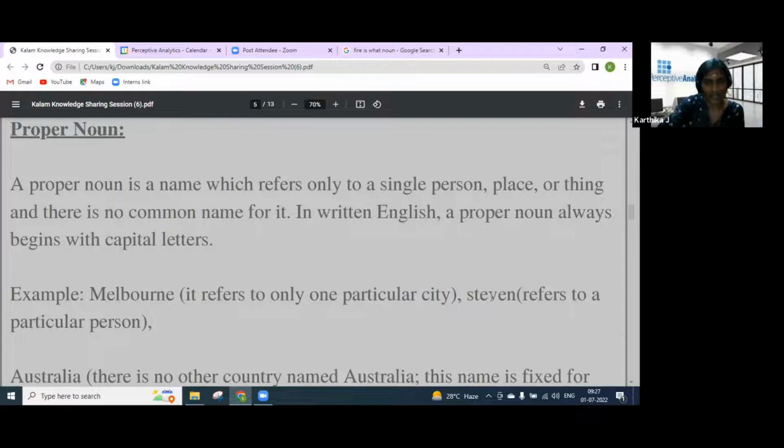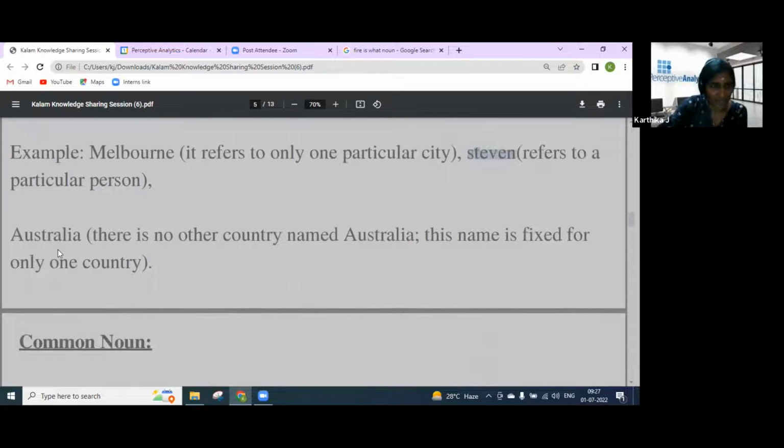Next one is Stephen. Stephen refers to a particular person. Stephen is not a common thing, so that's why it is a proper noun. Next one is Australia. There is no other country named Australia. It is representing one country, so it is also considered a proper noun.